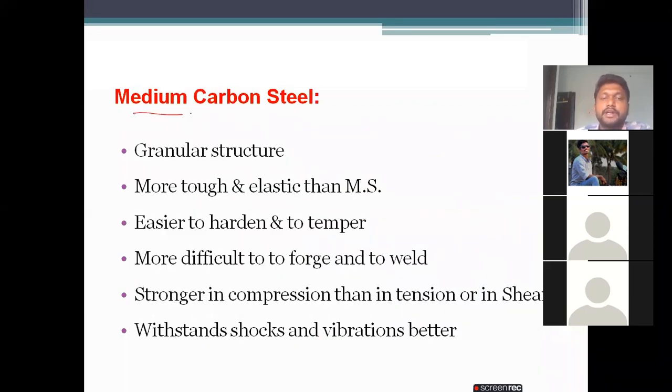Next, coming to medium carbon steel, the second one in the types of structural steels. It has a granular structure. It is tougher and easier to harden and to temper. It is more difficult to forge and to weld. It is stronger in compression than tension, and it withstands shocks and vibrations for better performance.